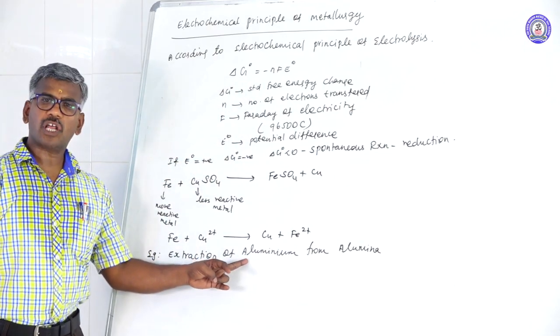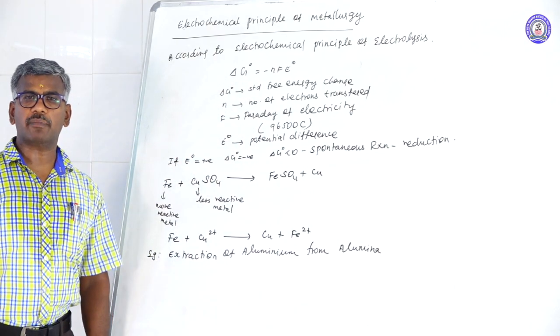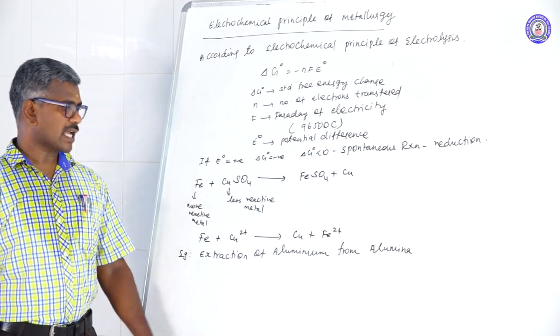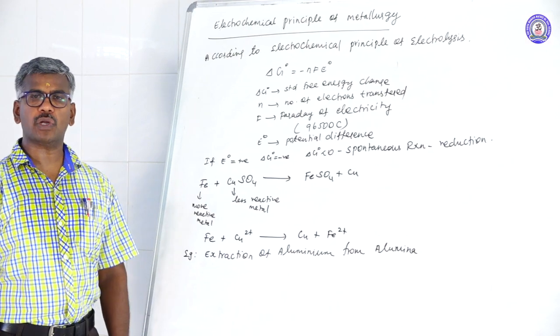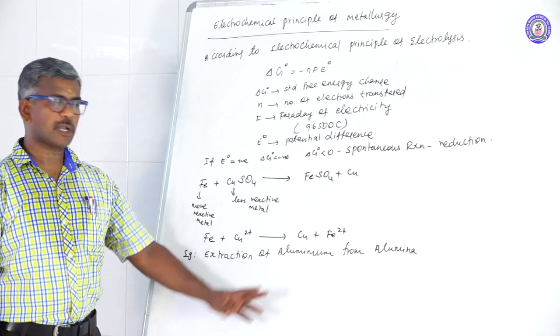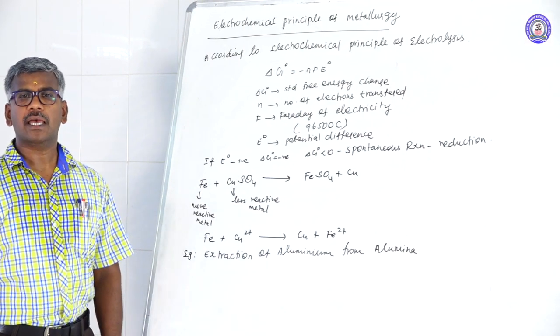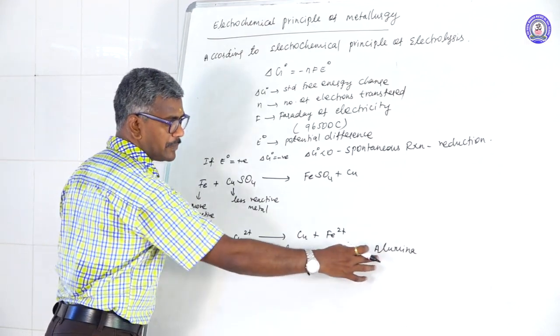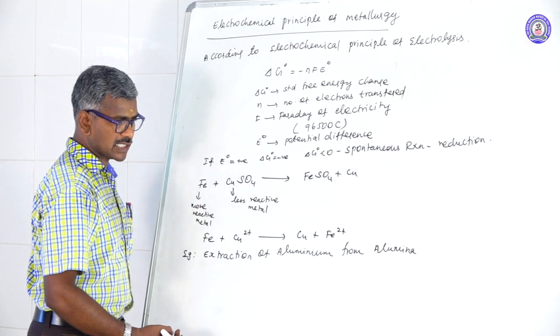The major ore of aluminium is an oxide with formula Al2O3 with 2 times water. The impure ore is converted to pure alumina. This process was already discussed in the Baeyer process. Here, extraction of aluminium from alumina, where alumina is the purest substance.